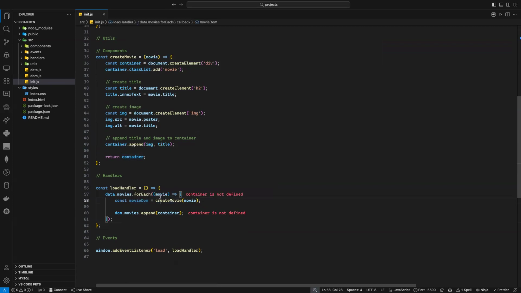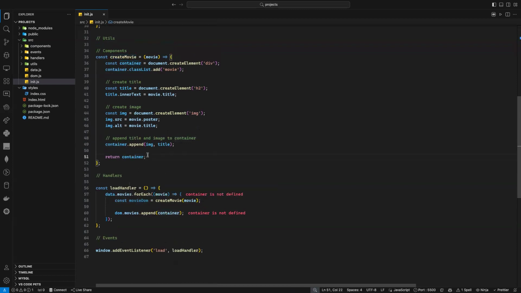When I call this function createMovie, I am passing the data, as you can see. And this function creates a div for me, creates a title, creates an image, adds the image and title inside the container, and then it will return me a DOM element, which is a div. Inside it, I will have H1, H2 sorry, and inside it, I will have an image. So now I will store it in this variable, which is called movieDOM.